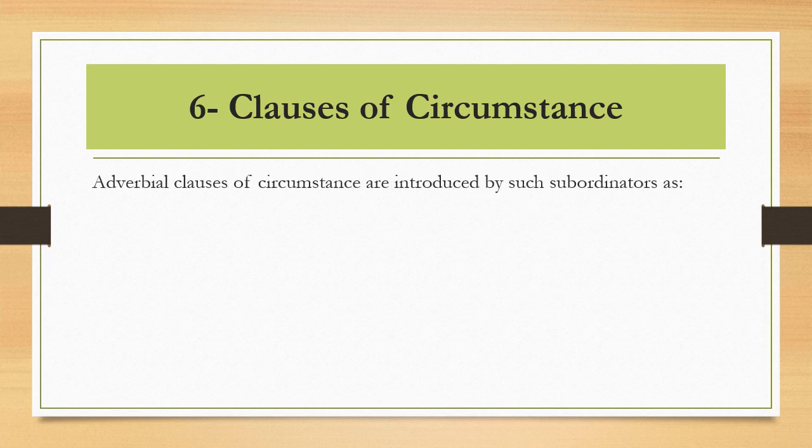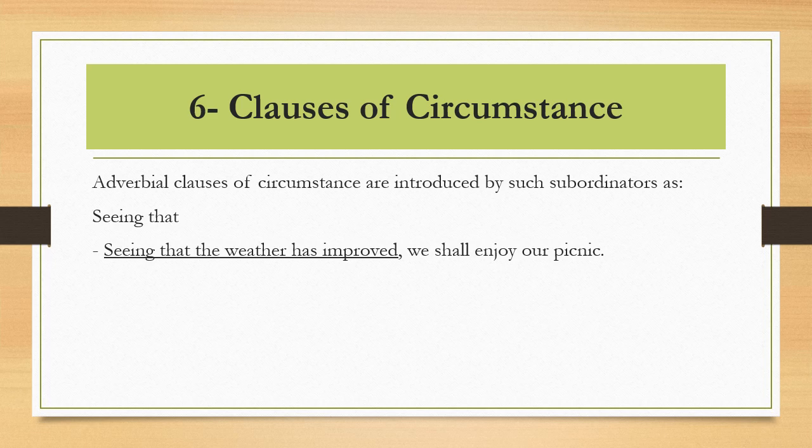This is an easy type and it has only one subordinator. Adverbial clauses of circumstance are introduced by subordinators as seeing that. For example, seeing that the weather has improved, we shall enjoy our picnic. So seeing that the weather has improved is an adverbial clause. It is a clause of circumstance.